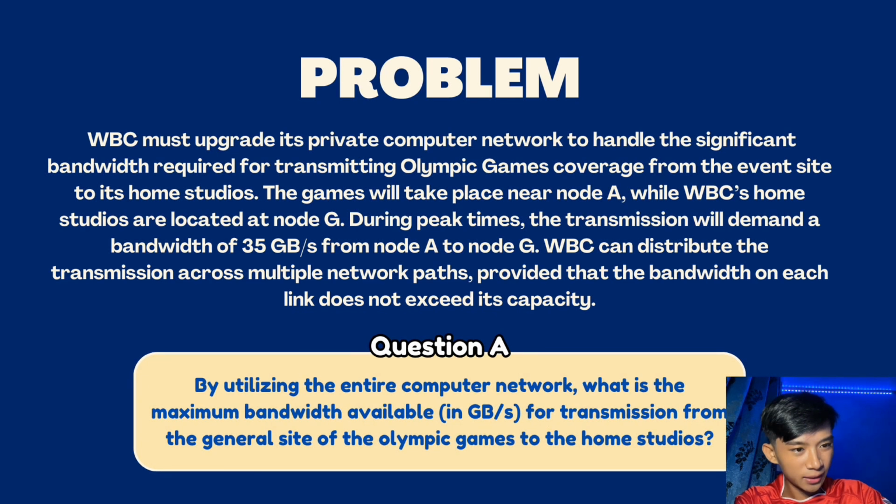The games will take place near Node A, while WBC's home studios are located at Node G. During peak times, the transmission will demand a bandwidth of 35 gigabytes from Node A to Node G. WBC can distribute the transmission across multiple network paths, provided the bandwidth on each link does not exceed its capacity. For question A, by utilizing the entire computer network, what is the maximum bandwidth available in gigabytes for transmission from the general site of the Olympic Games to the home studios?